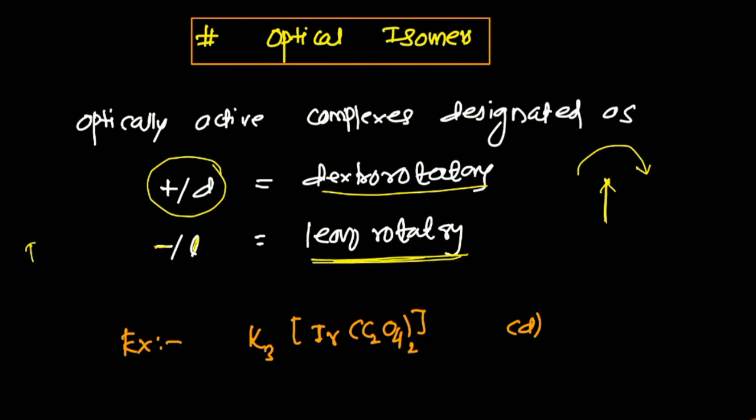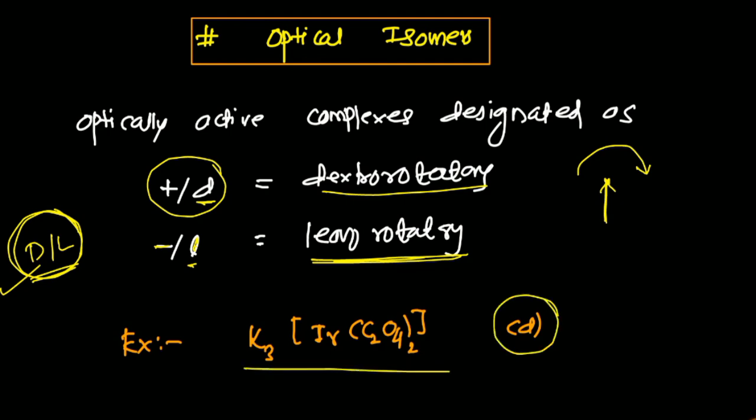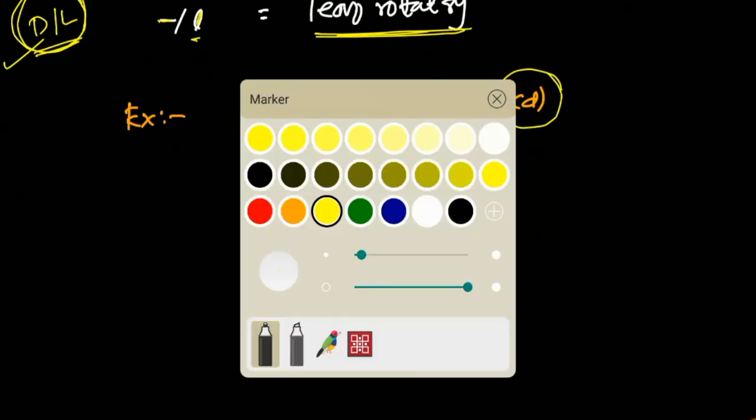Do not be confused with capital D or capital L. The capital D and capital L are structure-based nomenclature according to Fischer, okay. Whenever we have a Fischer formula, we use only capital D, capital L, but small d, small l are experimental-based nomenclature, remember, okay. Now, suppose this is an example and it is already given as d, that is, this complex is the dextrorotatory complex. Then how will we name that complex now?